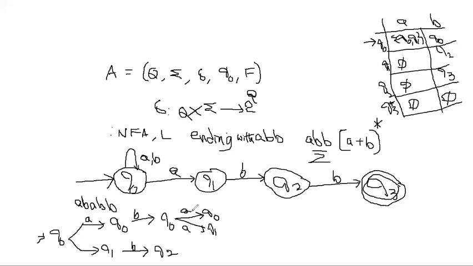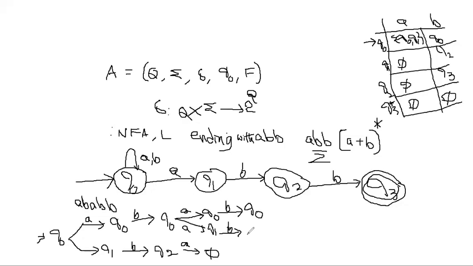Then what is Q2 on A? Is there any such configuration? No. Then this path stops here only, because the result is phi. So this is ABA; we cannot extend it, but we need to extend the other path. Next one is Q0 on B. What is Q0 on B? Q0 on B is Q0. What is Q1 on B? Q1 on B is Q2.